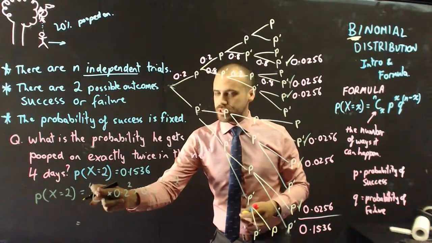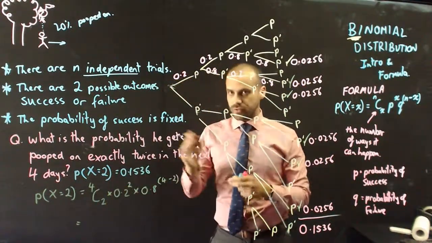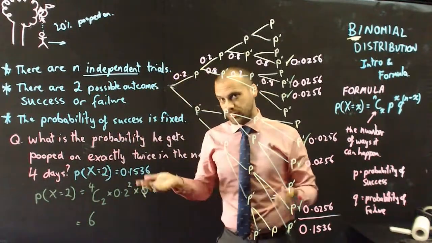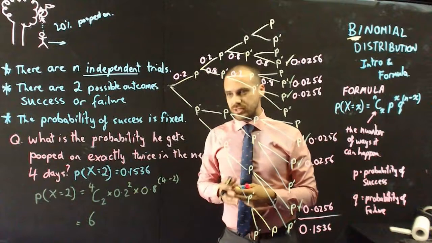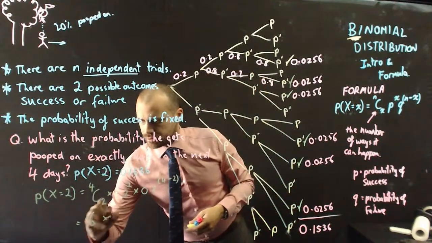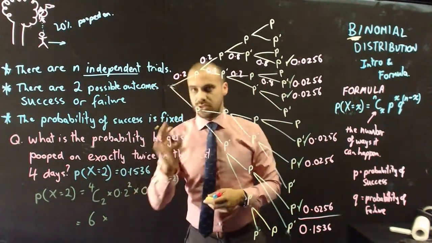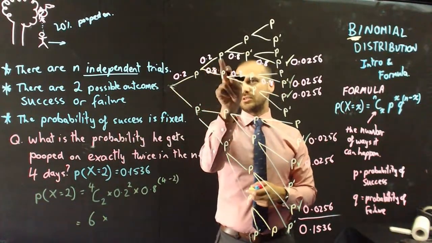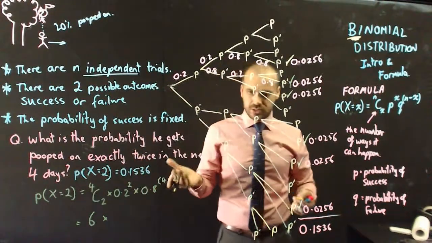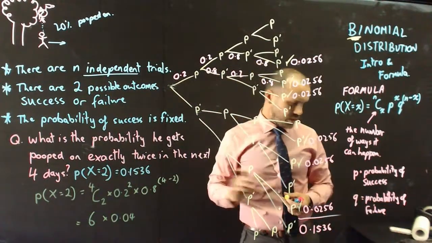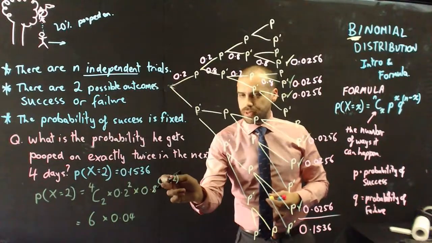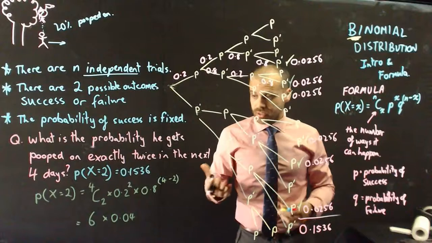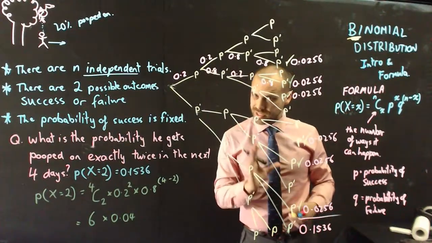Now, 4C2, take my word for it, 4C2 is 6. There's a button on your calculator that will tell you what 4C2 is, and I'll show you some other ways to do it as well. Now, 0.2 squared, that's 0.2 times 0.2, which is exactly what we did here. It's 0.04. And now we have 0.8 to the power of 4 minus 2, which is 0.8 squared, which should be 0.64.